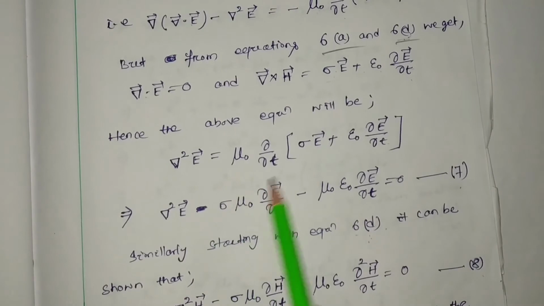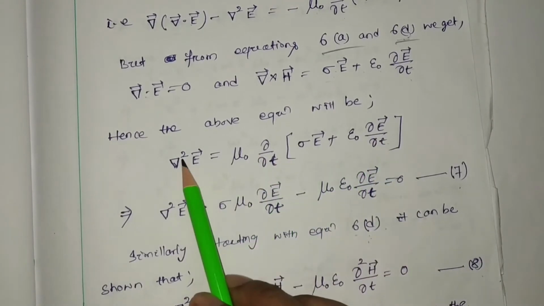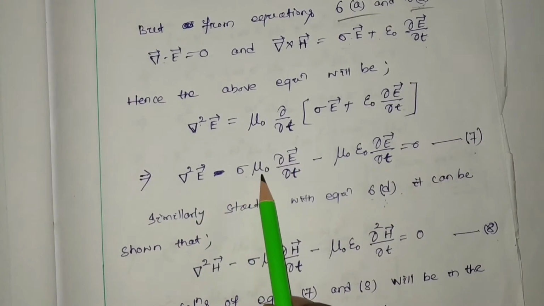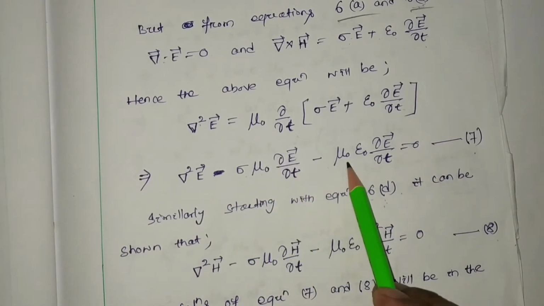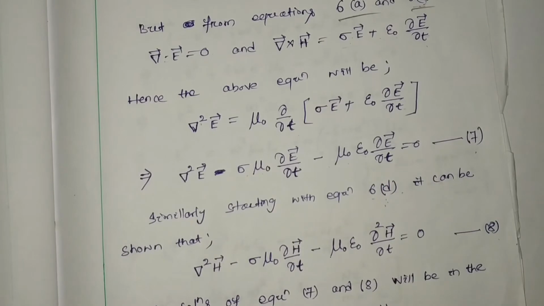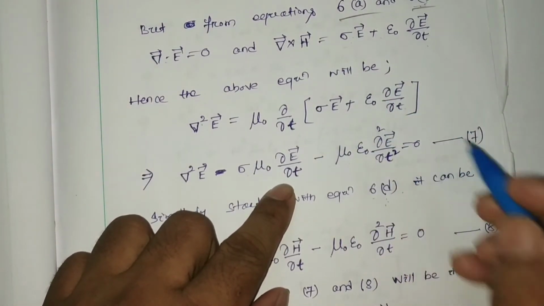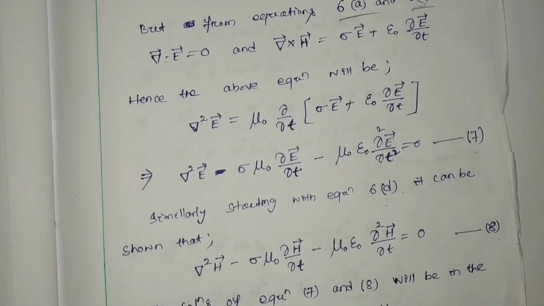So del square E equal to mu 0 del by del T of del cross H, with this value substituted over here. Take these two terms to the left side. So it will be del square E minus sigma mu 0 del E by del T minus mu 0 epsilon 0 del square E by del T square equal to 0. Let this be equation number 7.